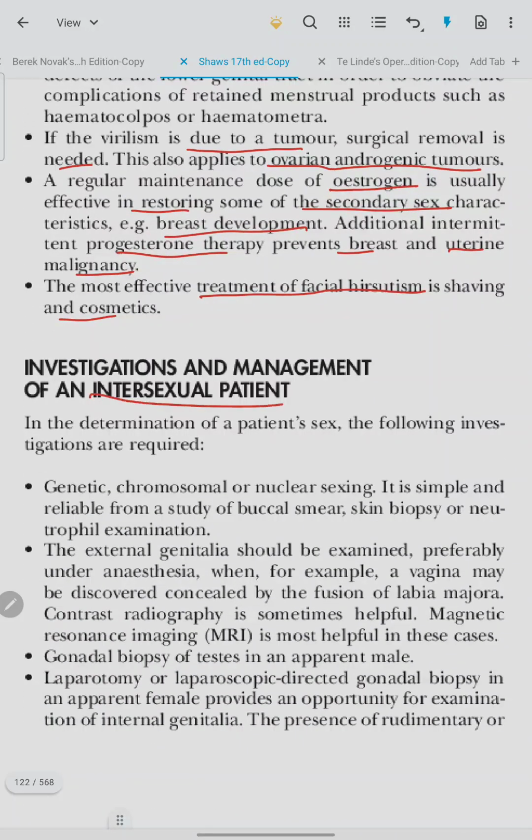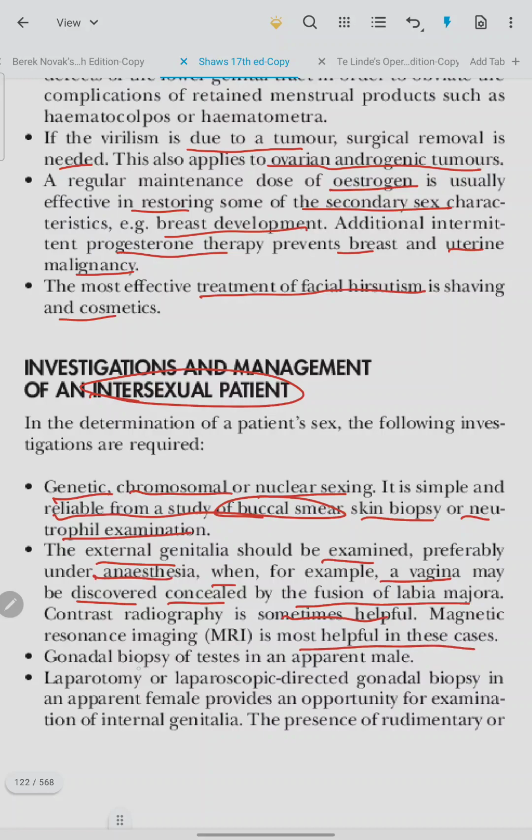Investigation and management of the intersexual patient. Genetic, chromosomal, and nuclear sexing is simple and reliable from the study of buccal smear, skin biopsy, or neutrophil examination. The external genitalia should be examined, preferably under anesthesia, when, for example, a vagina may be discovered concealed by the fusion of labia majora. Contrast radiography sometimes may be helpful. MRI is mostly helpful in these cases. Gonadal biopsy of testes in an apparent male. Laparotomy or laparoscopic directed gonadal biopsy in an apparent female provides an opportunity for examination of internal genitalia.